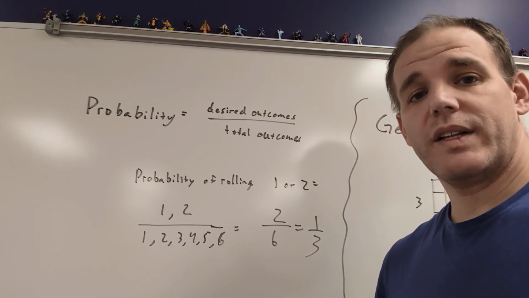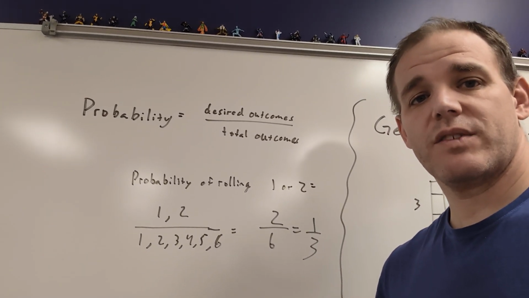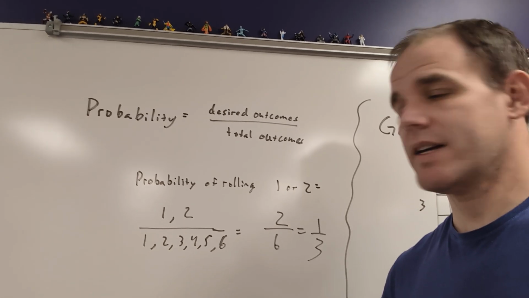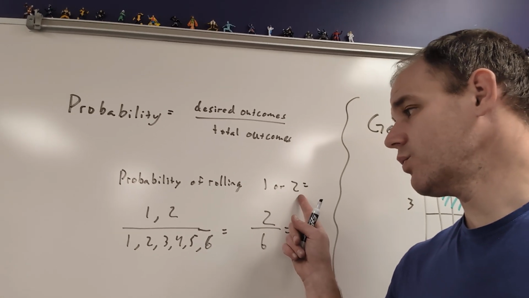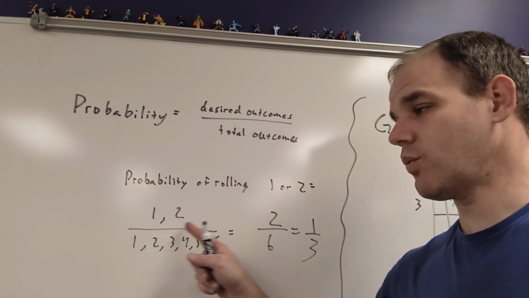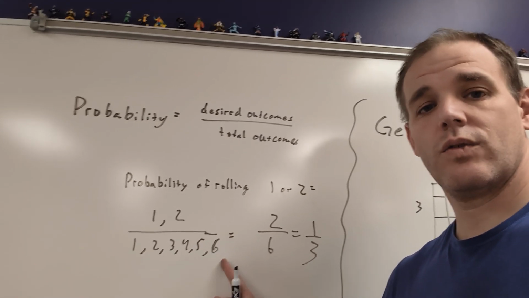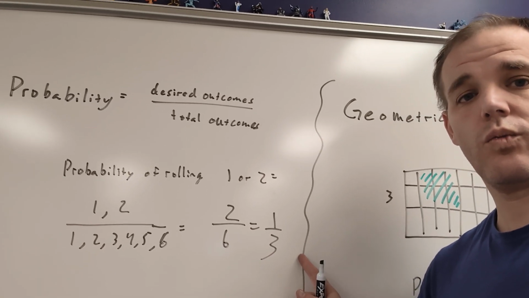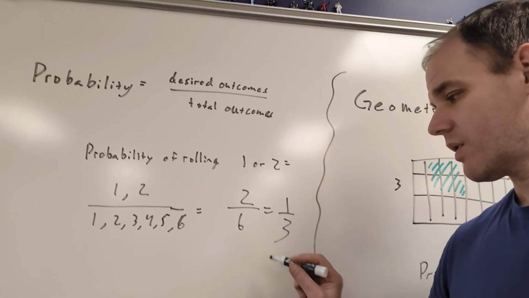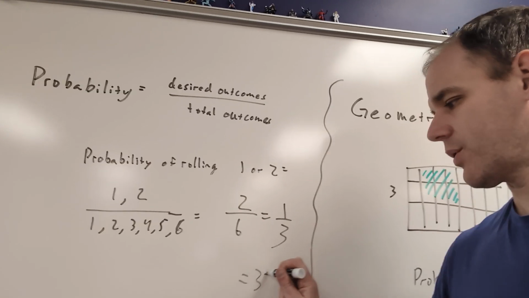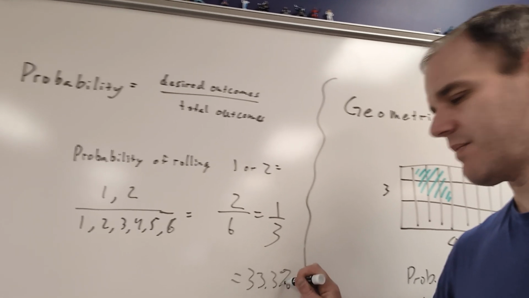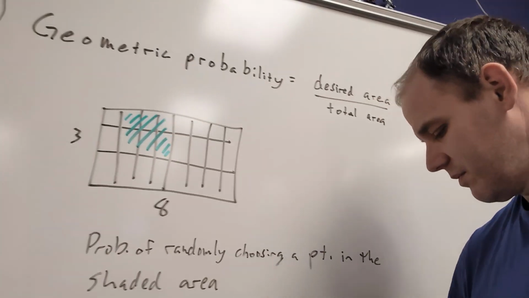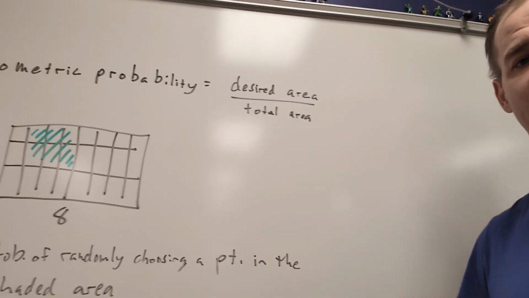As most of you know, probability is the desired outcome divided by the total outcome. So if I'm rolling a regular six-sided die, the probability of rolling a 1 or 2 would be, well, desired outcomes are the 1 or the 2 out of 1 through 6. So it's going to be 2 out of 6 or 1/3 probability. Most of you know that is also 33.3% repeating. Okay, basic probability.